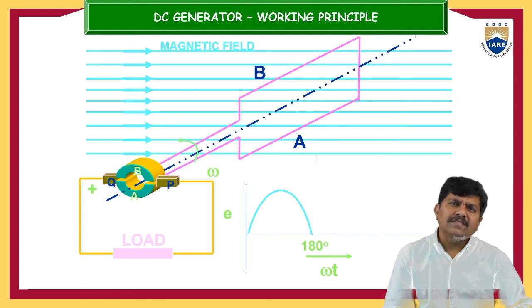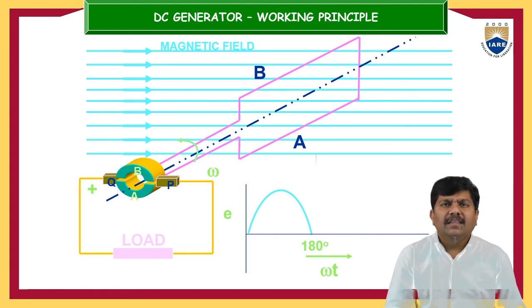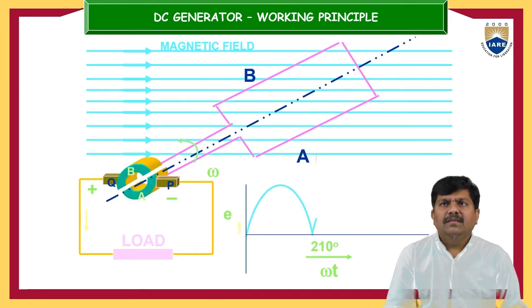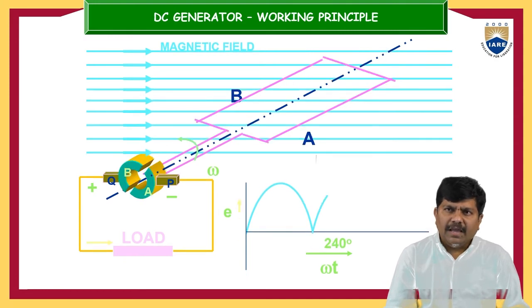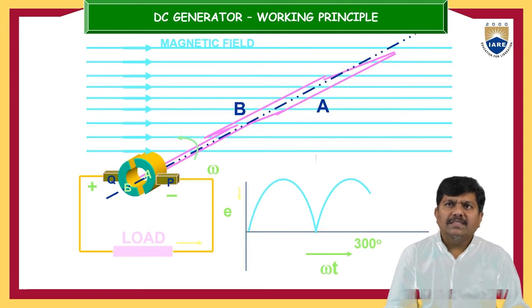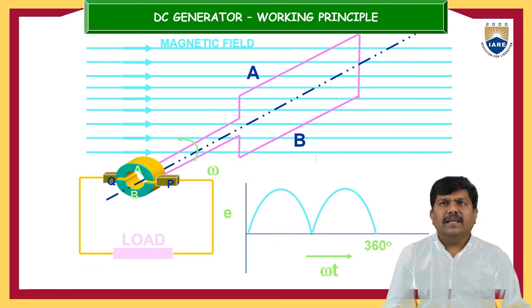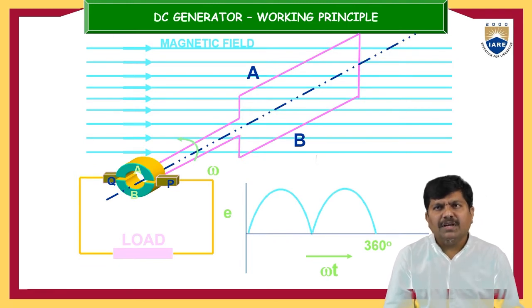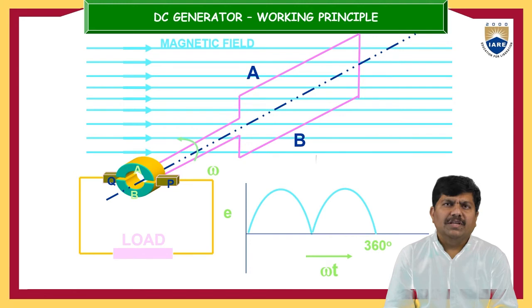So the coil is completely revolved by 180 degrees, and the induced EMF in side A and side B increased, then reduced and came back to zero. Further, it keeps rotating in steps of 30 degrees, to 240, 270 and 360 degrees. Now at 360 degrees, we reach where we initially started.